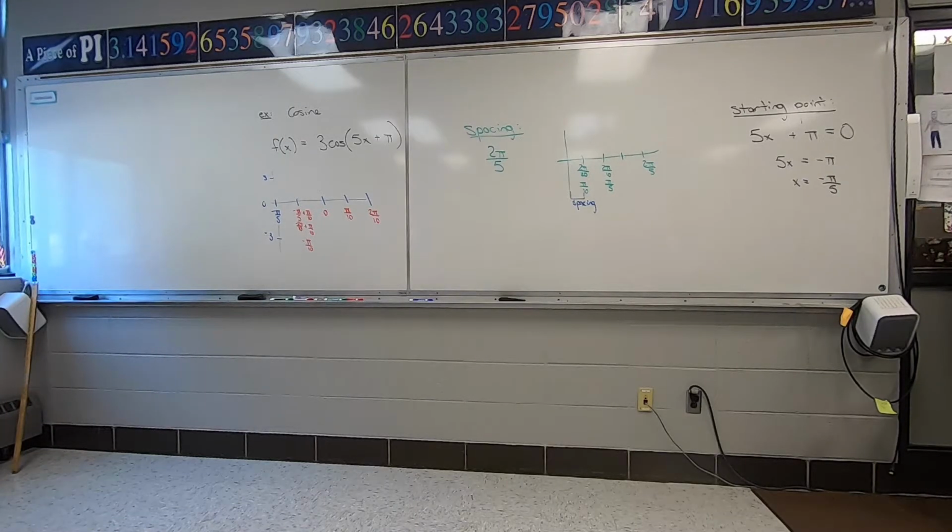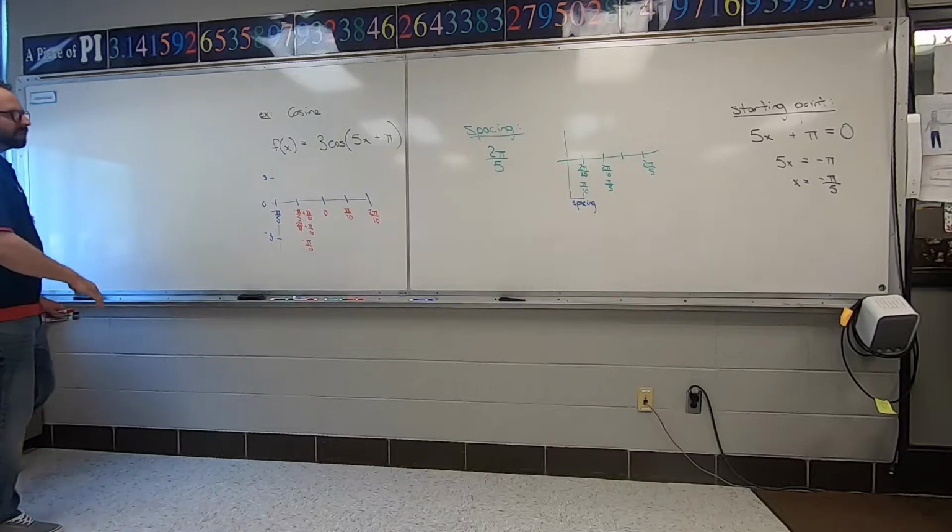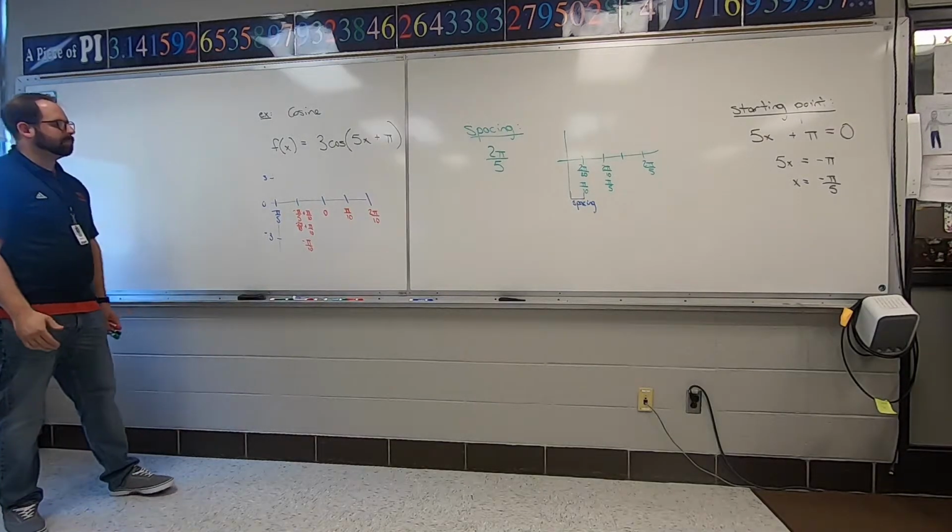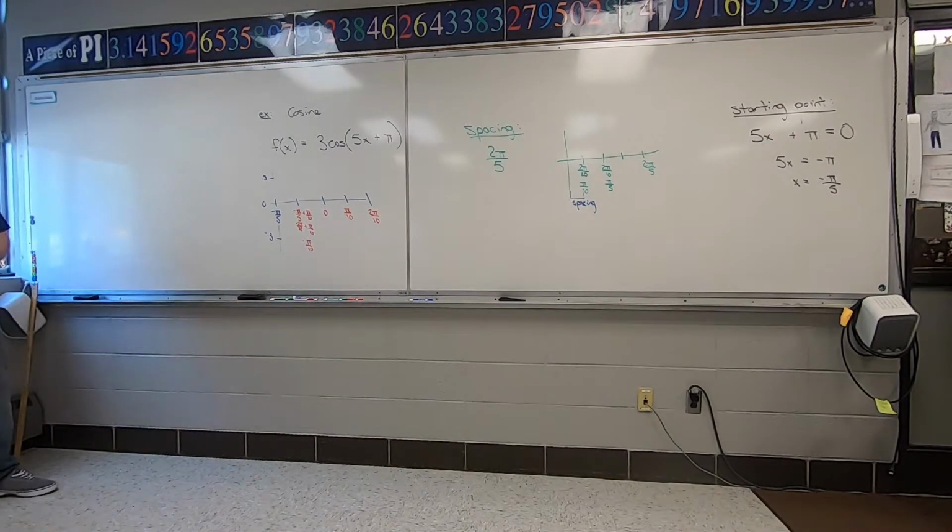Okay, so does everyone understand how I get my hash marks? I showed the first one because I showed that you can actually add those two together. You have to get common denominators and actually add, and it did actually add up, so it made negative pi over 10. And now I can actually draw this thing.